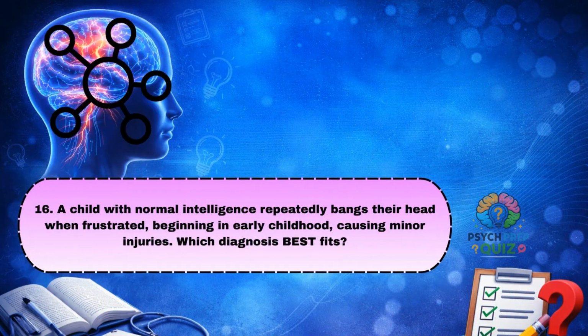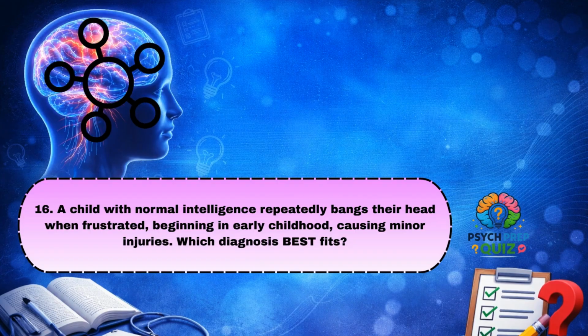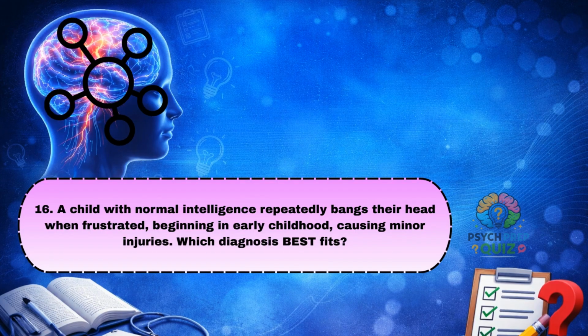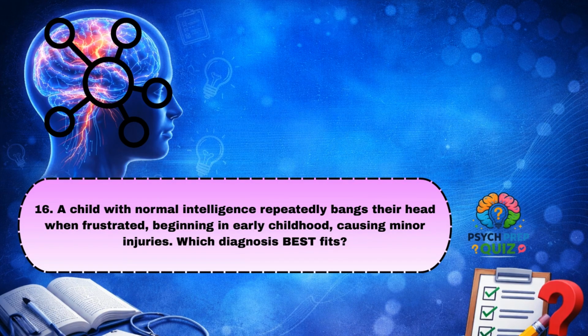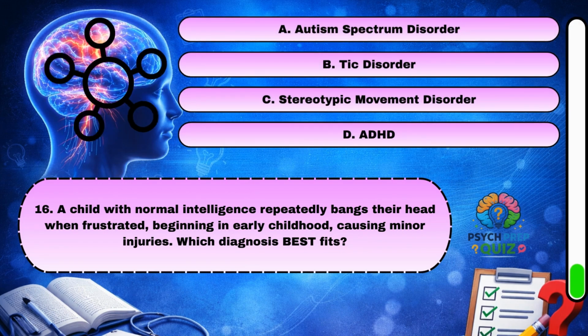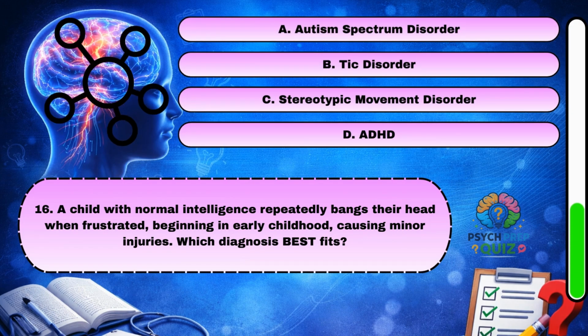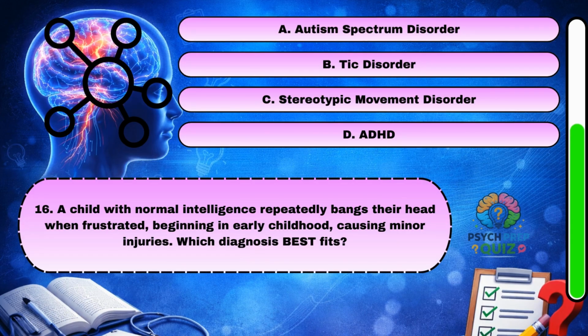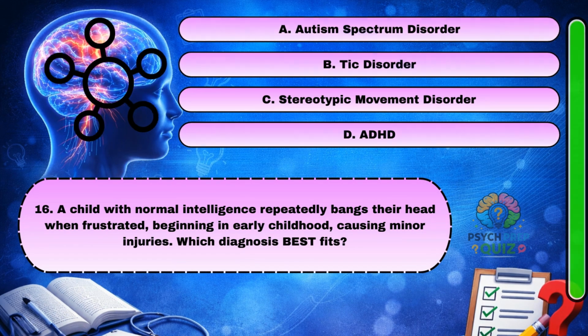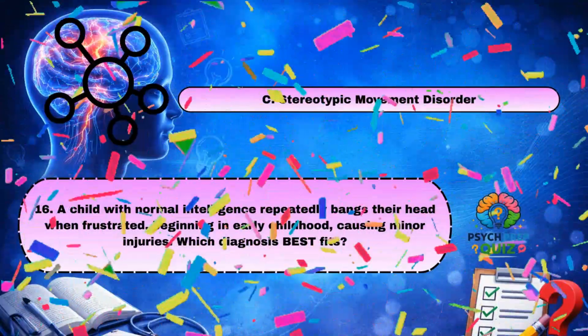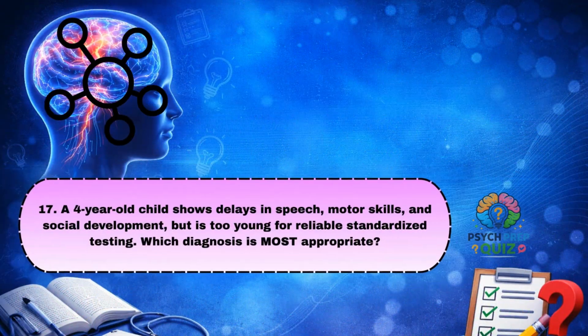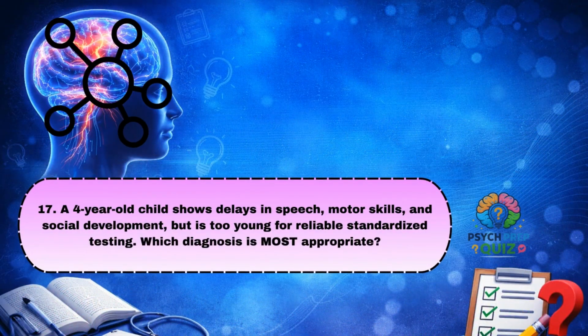A child with normal intelligence repeatedly bangs their head when frustrated, beginning in early childhood, causing minor injuries. Which diagnosis best fits? C. Stereotypic movement disorder.